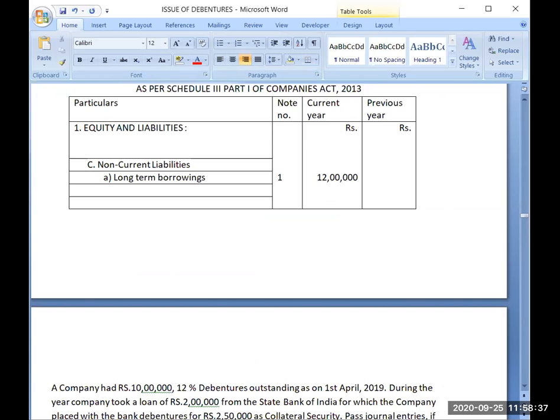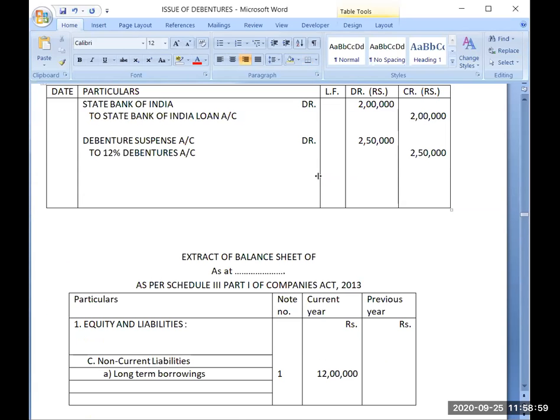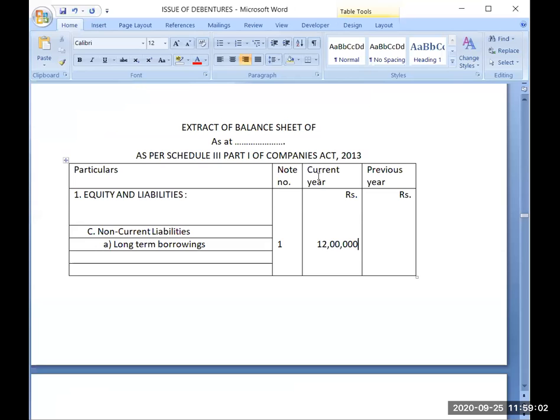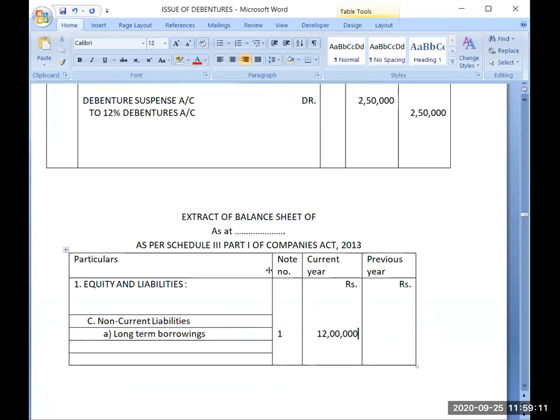However, in your syllabus, only and only presentation of share capital is there in your balance sheet. Not any bank account, not any securities premium reserve account, not any other account, I mean to say. But this is a topic in your syllabus when the debentures have been issued as collateral security. Because in this topic, the presentation of debentures issued as collateral security has been covered only in notes to accounts or in the balance sheet. That's why this is also part of your syllabus, but only and only for the purpose of collateral security,